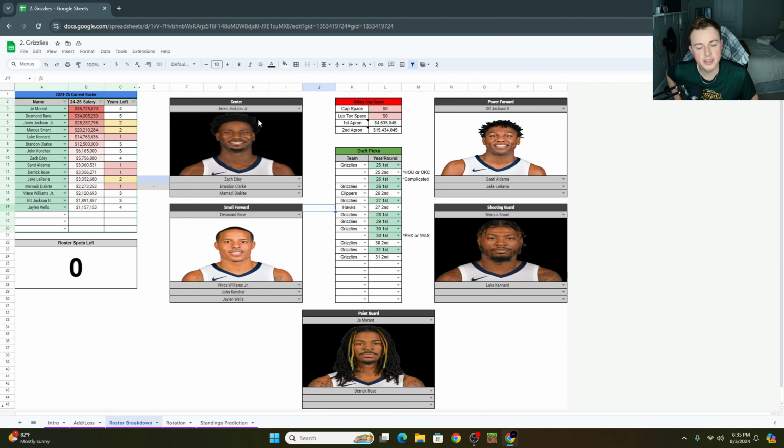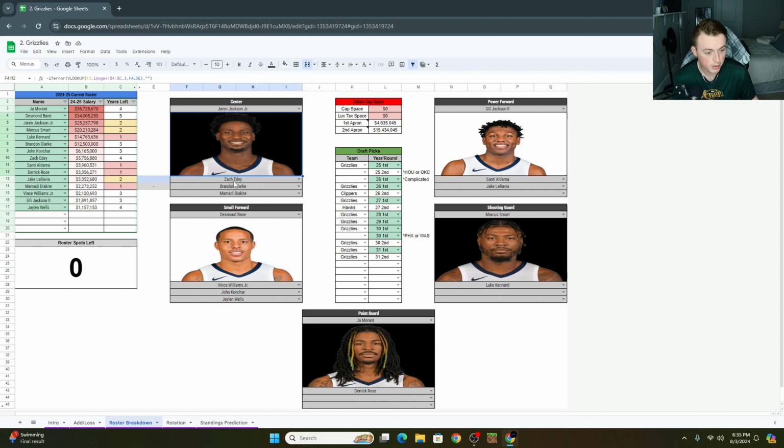If we can look at this from a depth chart position now, let's start off with the first 5, because I'm sure you guys probably have questions about this. This is if I was the coach, this is what I would roll out day 1. I'm not saying that this can't change. I can't say that this is exactly what they're going to do. This is how I would view it. So I'd start off with Ja Morant, Marcus Smart, Desmond Bane, GG Jackson. That's where things get a little bit interesting, and Jaren Jackson at the 4.